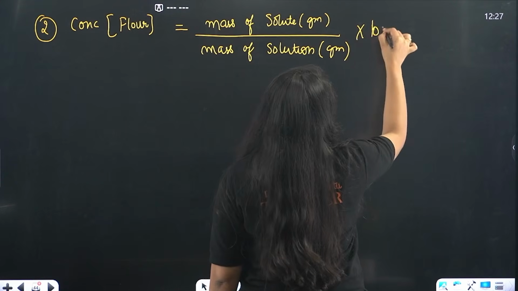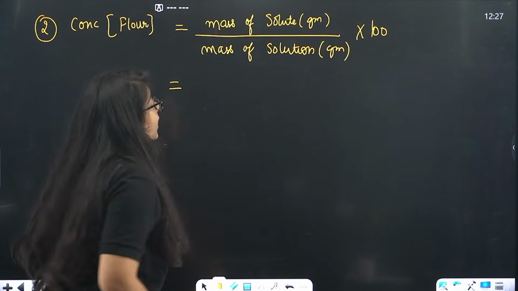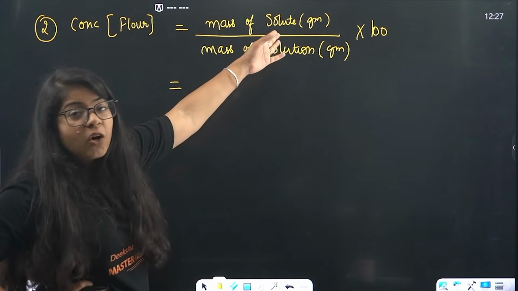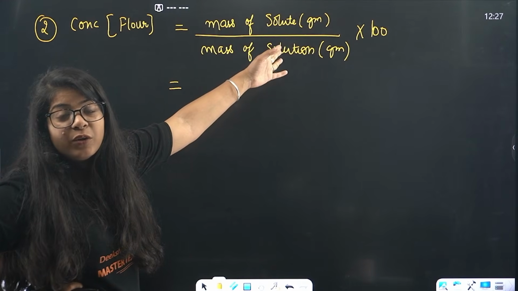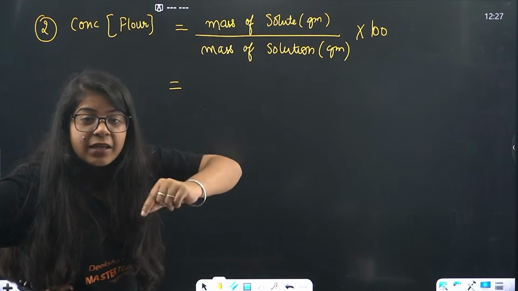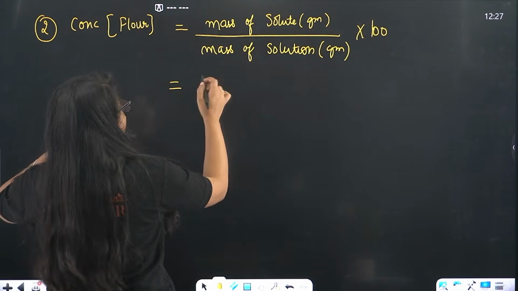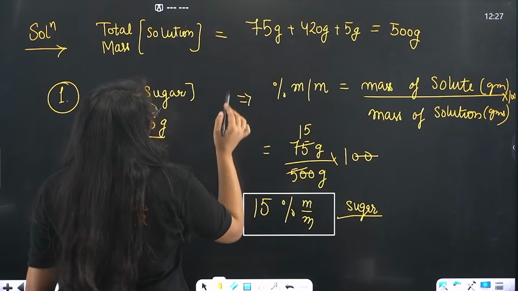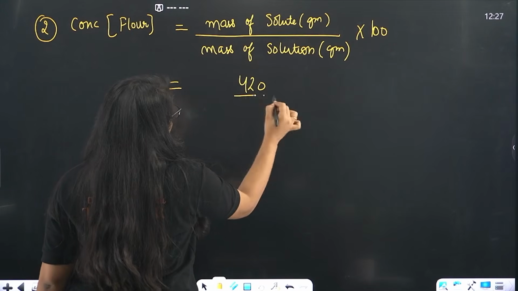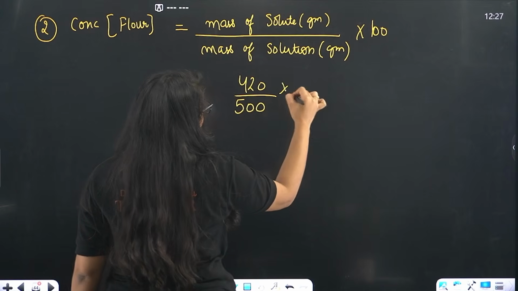Into 100. Now, what are the mistakes you can make? You may not write gram. You can directly do it with kilograms or milligrams. So, that is the mistake we are here to avoid. Okay? So, mass of solute is what? Mass of flour was given as 420 gram. Right? So, this will be 420 divided by 500 into 100.